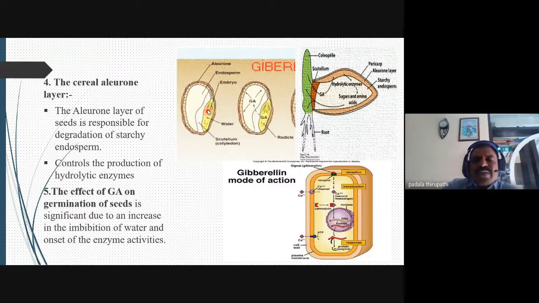Whenever we go to the rice mill, we separate the husk and the rice grain. Here the aleurone layer of the seed is responsible for degradation of the starchy endosperm. Here this is the endosperm. This endosperm is responsible for the storage of carbohydrates or starch.